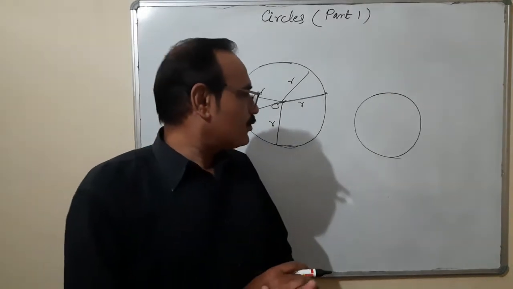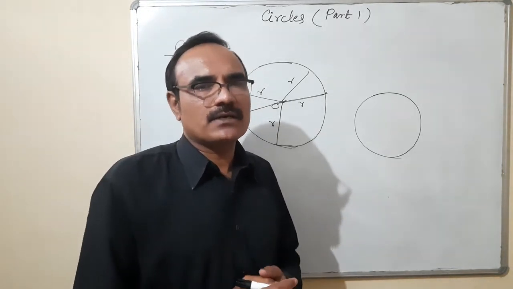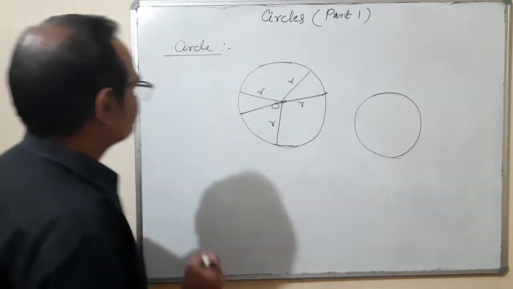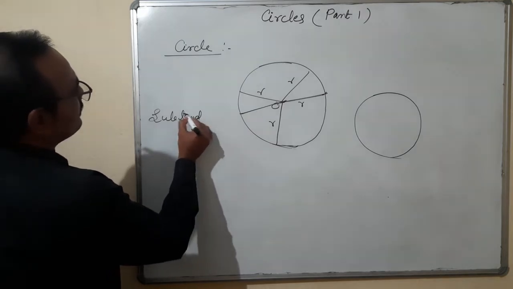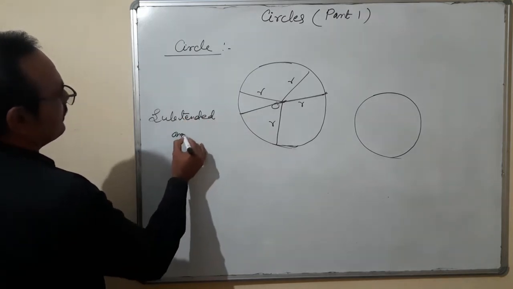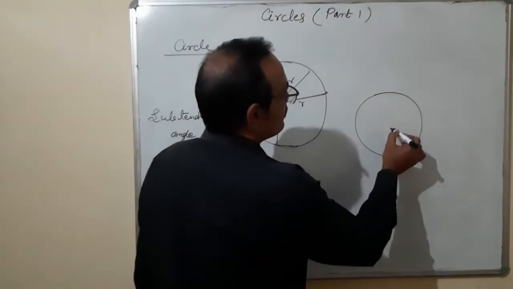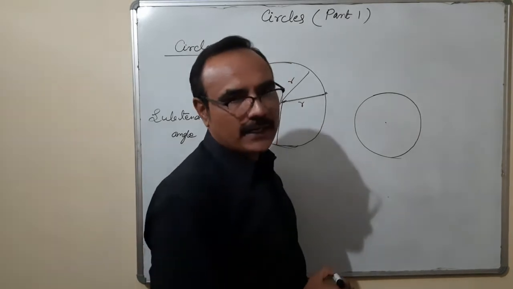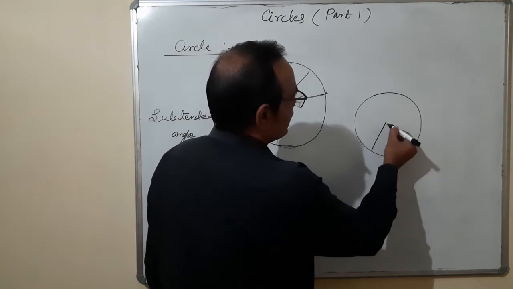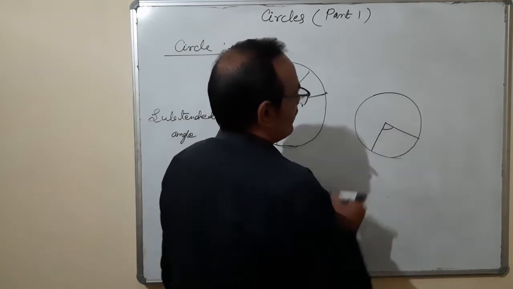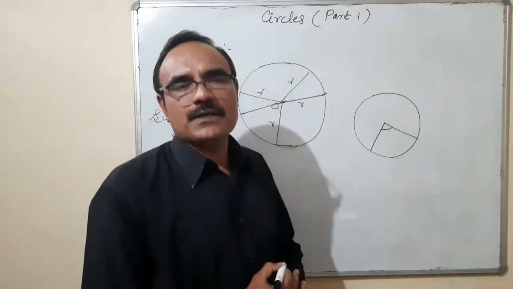Here, in this chapter, we will use one more term. Let us discuss this term: subtended angle. Subtended angle, what does it mean? Suppose I talk about the angle which is subtended at the center. That means the angle which is formed at the center is called the subtended angle, when I use the term for one part of the circumference of the circle.